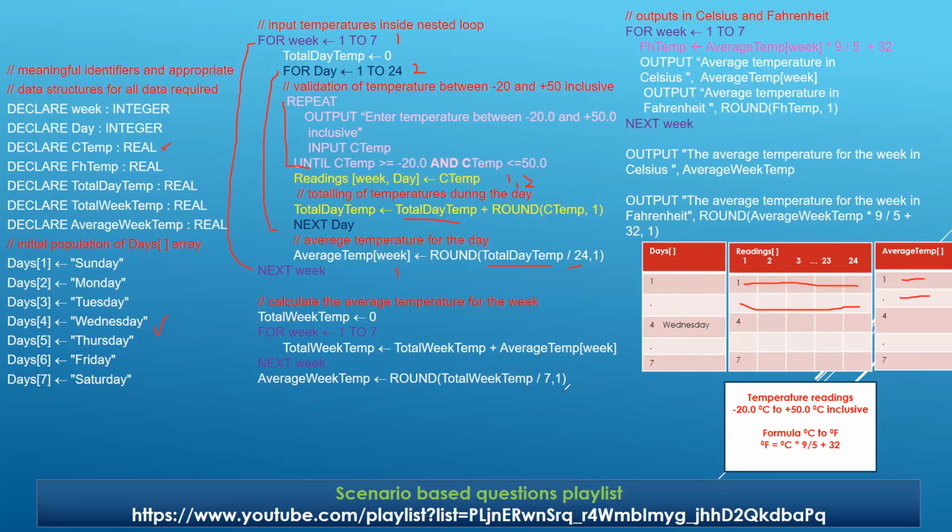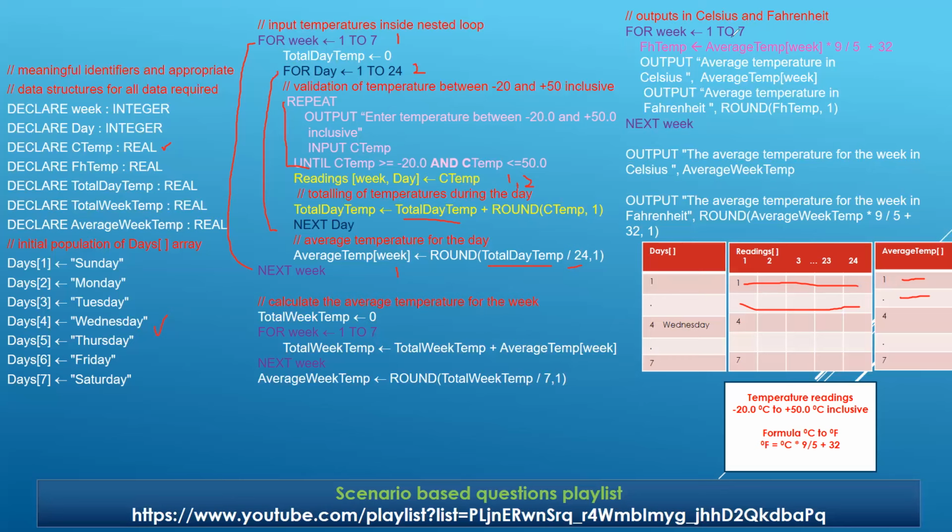Okay, now we are done with the input and storage of the values. We are done with the calculation of the average temperature for the week and the average temperature for the day. So now the last thing is your output. And what did the output need? It needed me to output in Celsius as well as Fahrenheit. I think you remember, since the values stored are already in Celsius, what we needed was just the temperature reading to be converted from Celsius to Fahrenheit.